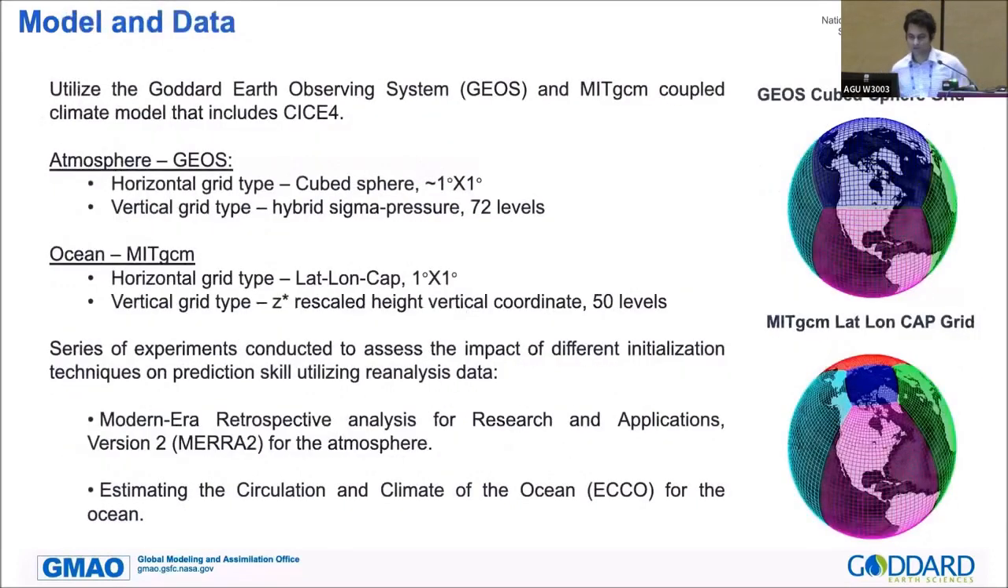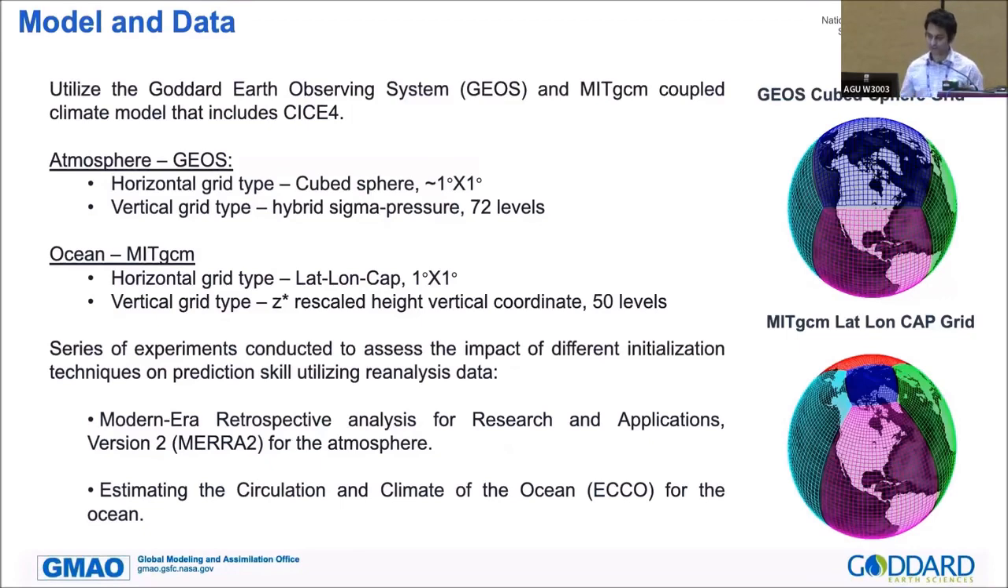For the model, we are using the GEOS coupled climate model that uses CICE4 as the sea ice model. For GEOS, we use approximately 1 degree by 1 degree cube sphere grids that have 72 vertical levels. For the ocean side, we use MITgcm, which is lat-lon cap 1 degree by 1 degree and has 50 vertical levels.